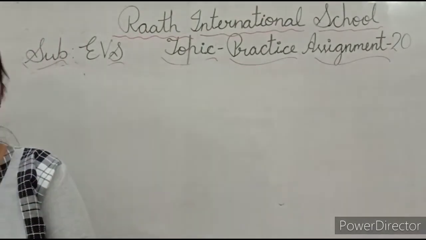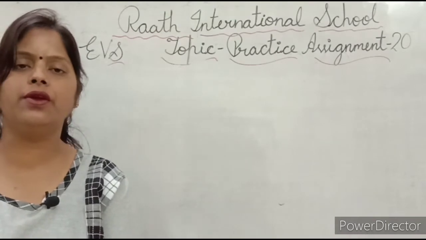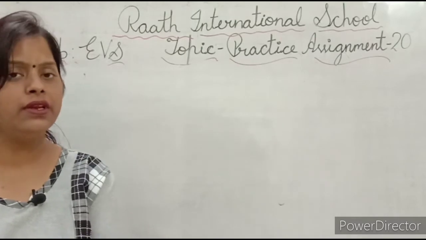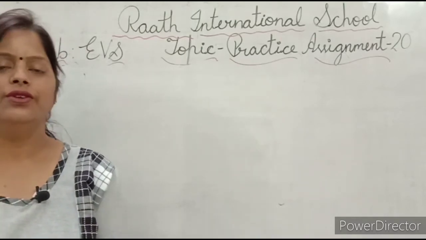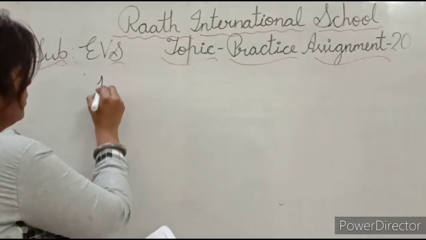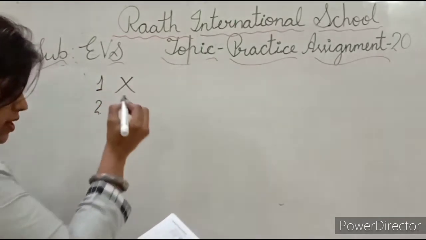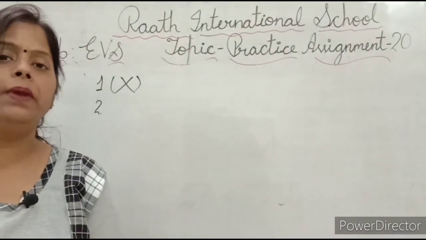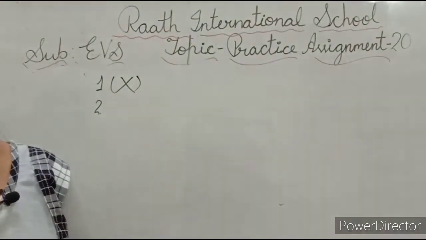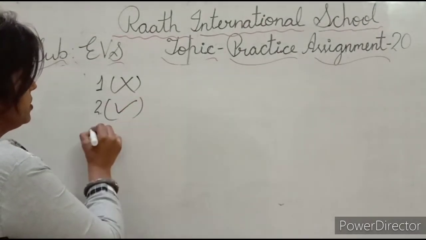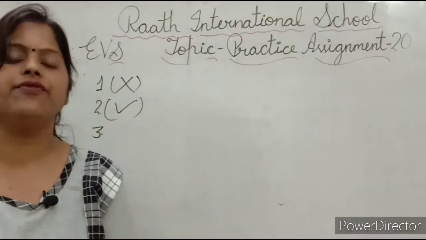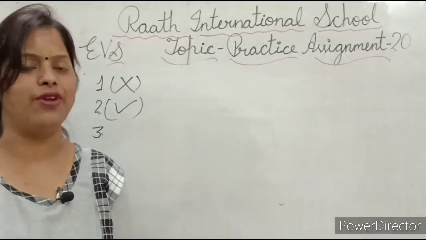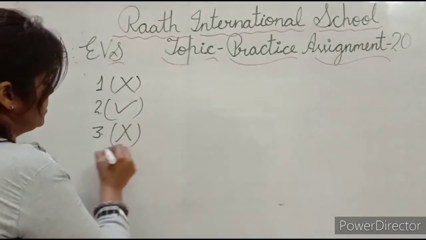Now, first is tick or right mark the correct statement and cross the wrong one. First, the earth is covered only by water. No, this is wrong. So, first is wrong. Now, second. Farmers grow crops on the plains. Yes, farmers grow crops on plains. This is right statement. Now third, does it get very heavy rainfall? No, does it get very less rainfall? So it is wrong statement.